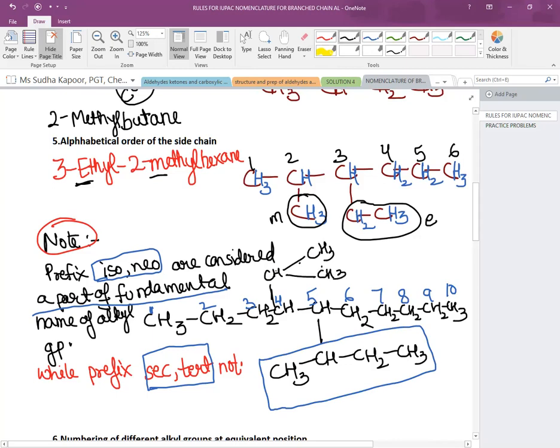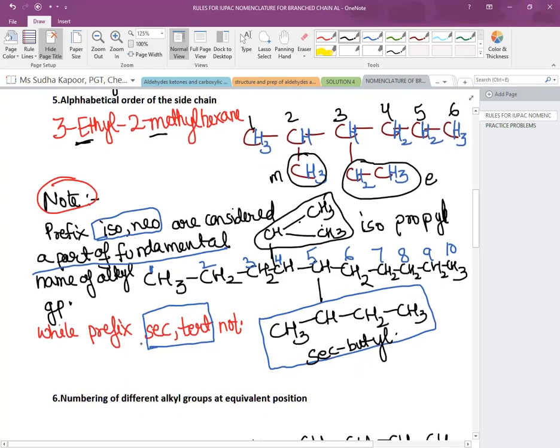Can you identify which is this part? This in the common name is known as isopropyl, while the one which is written down is known as sec-butyl or secondary butyl. So the parent is of 10 carbons. We know that the parent is going to be decane.